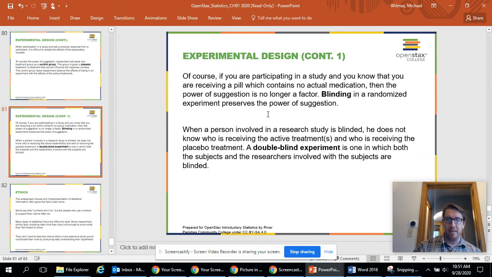And a double blind experiment is when the people and the researchers, so the patients and the researchers involved, are blinded. They're not sure who is getting the medicine. They're not sure of the results they're looking at. Is this collection of data people that had the placebo, or people that had the medicine? So when they're looking over the data, they don't have a bias when interpreting what those numbers tell them.